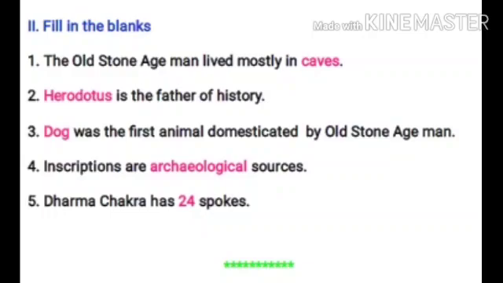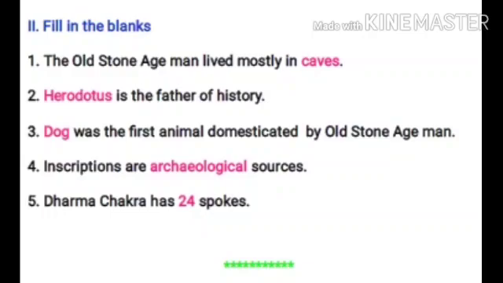I'll spell the word. Herodotus. Next, dash was the first animal domesticated by old Stone Age man. What is the answer? Yes, it is dog. D-O-G. So dog was the first animal domesticated by old Stone Age man.